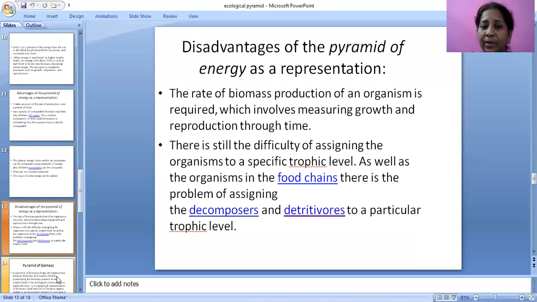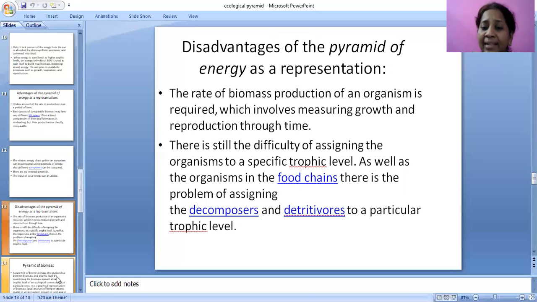Disadvantages of the pyramid of energy as a representation. The rate of biomass production of an organism is required, which involves measuring growth and reproduction through time.